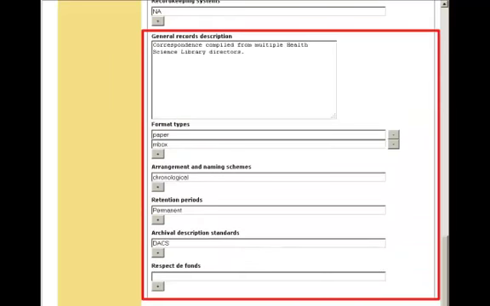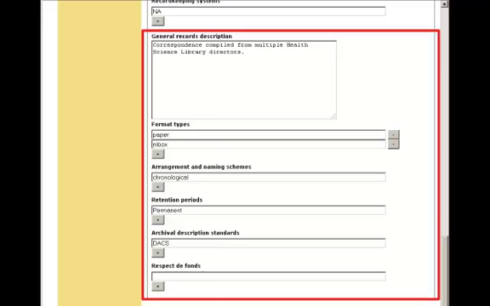The remaining fields can be used to hard-code information about all future accessions, or they can be left blank and filled in for each individual transfer. The general records description is a free text field. The format types is a repeatable field that can be selected in advance, although in practice it is often easier to leave this blank and let the producer fill in exactly the types of materials they are transferring. The user interface provides a drop-down menu of options for this field.